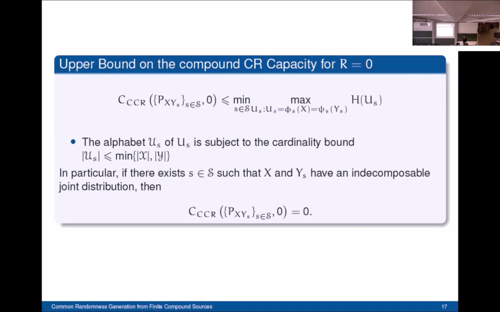Yeah. So in this maximization, you maximize over U such that for all S certain criteria are satisfied. Is this the same as maximizing over all U and then minimizing over all states such that the criteria are satisfied? No, that should not be the same. So I'm not sure if this is the same.